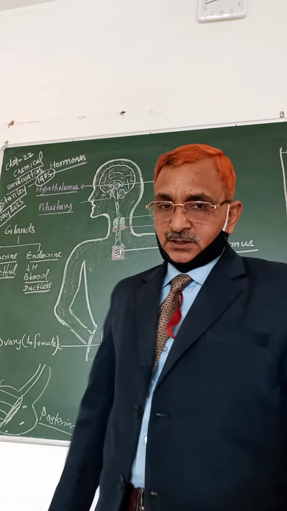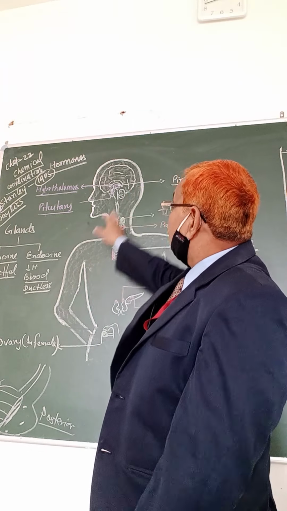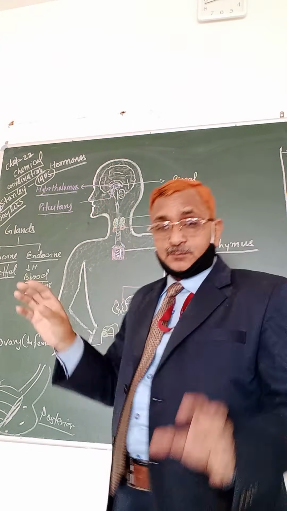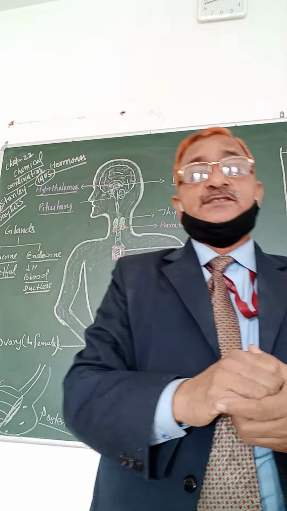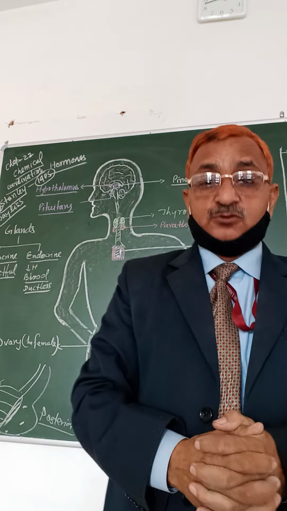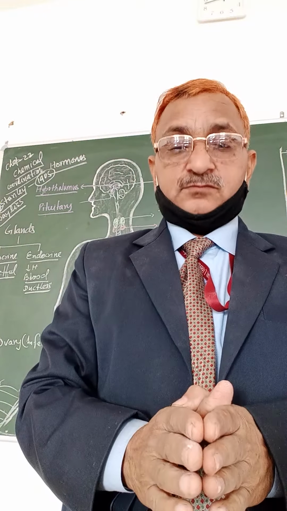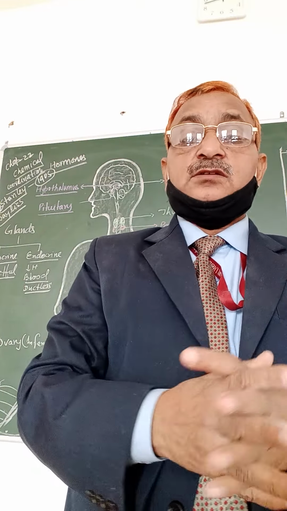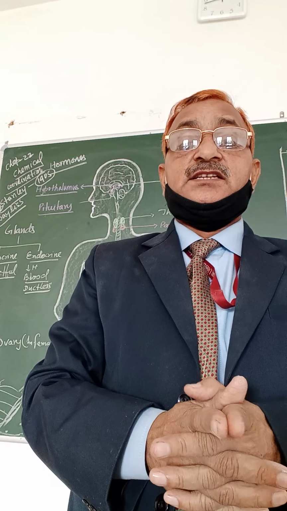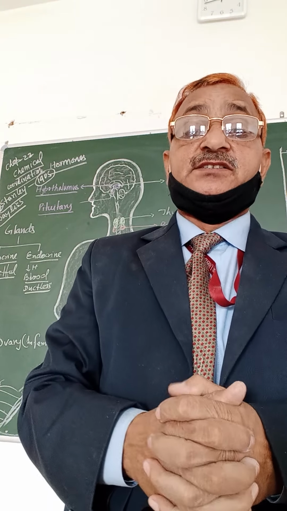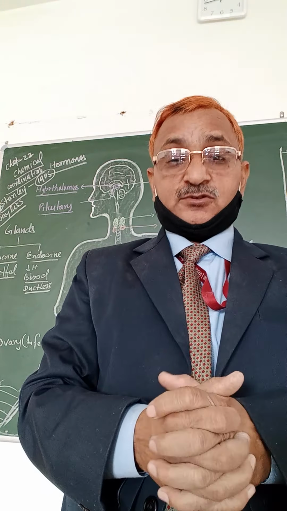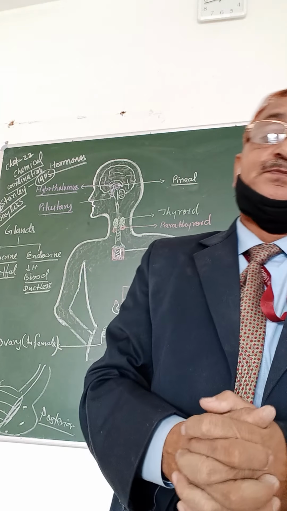Hello student, I am going to explain to you here the different positions of endocrine glands. We know that our body is coordinated and controlled by two organ systems. One is the neural system and another is chemical coordination or integration. That is chapter number 20 that you will have to study in 11th Biology.